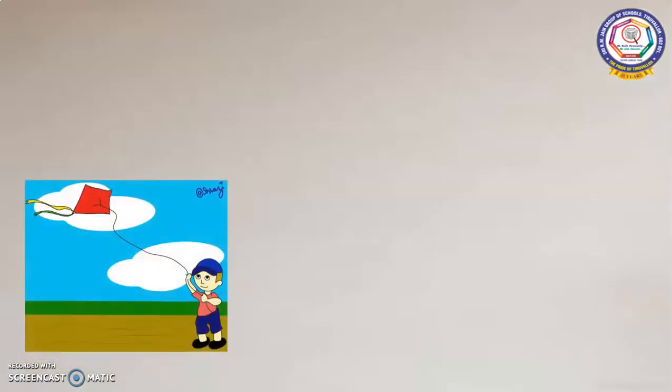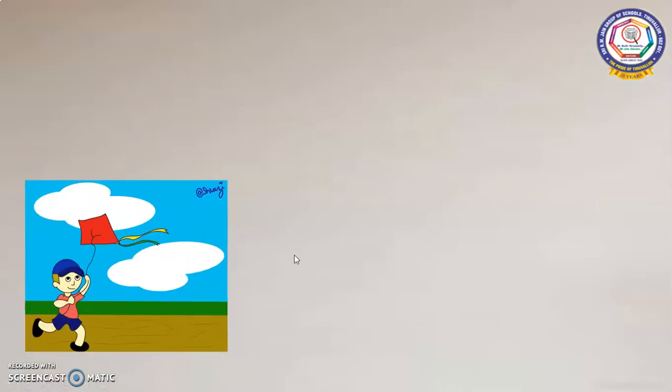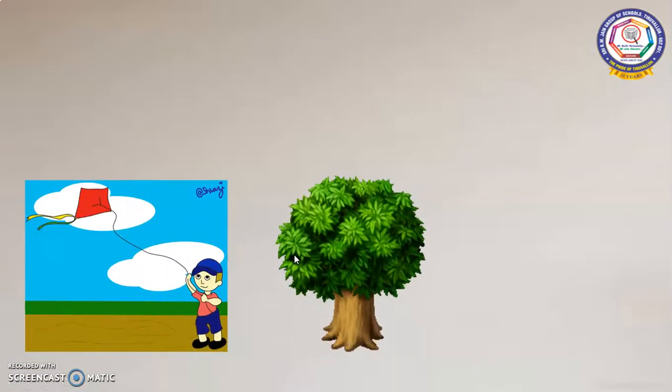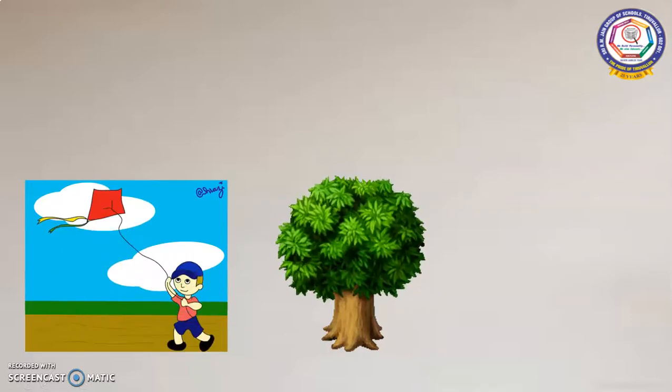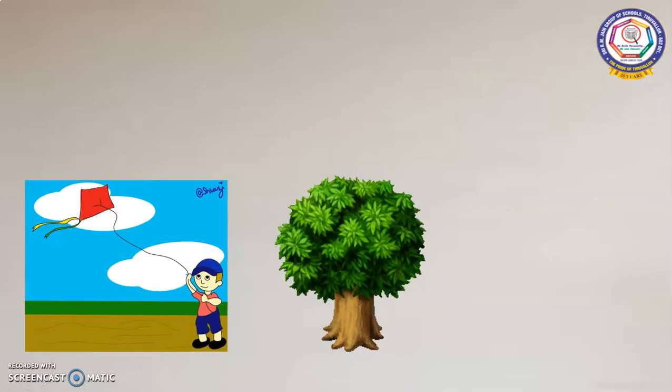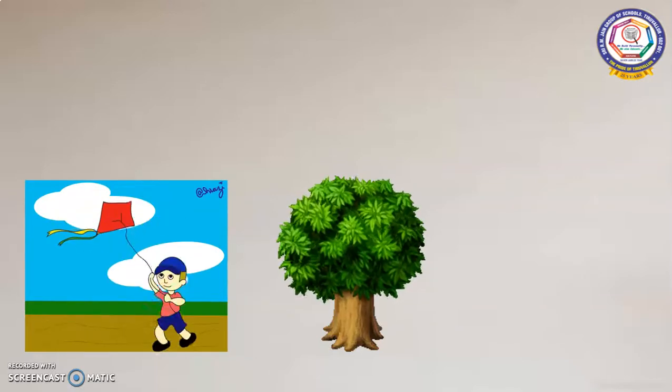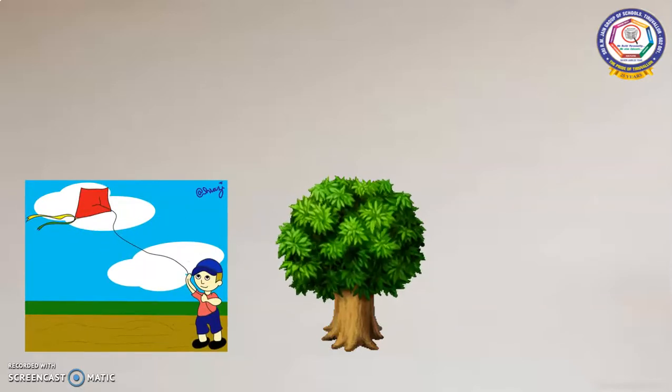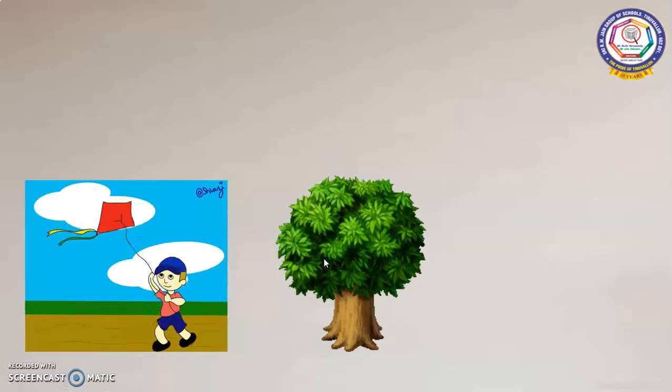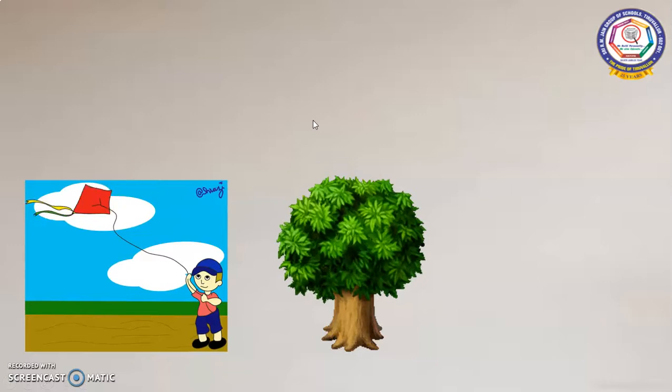Children, do you have any idea how the kite flies? And how do the leaves of the tree move? Yes, it happens because of the movement of air. With the movement of air, the kite is flying and the leaves of the trees are moving.